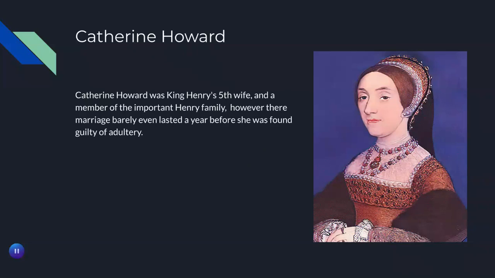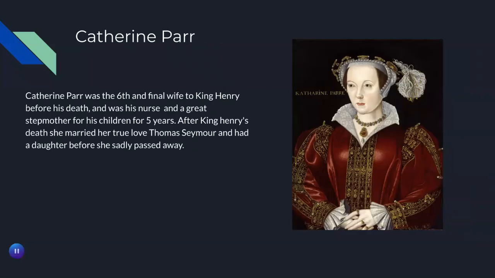Next up is Catherine Howard, who was King Henry's fifth wife and a member of the important Howard family. However, their marriage barely even lasted a year before she was found guilty of adultery.